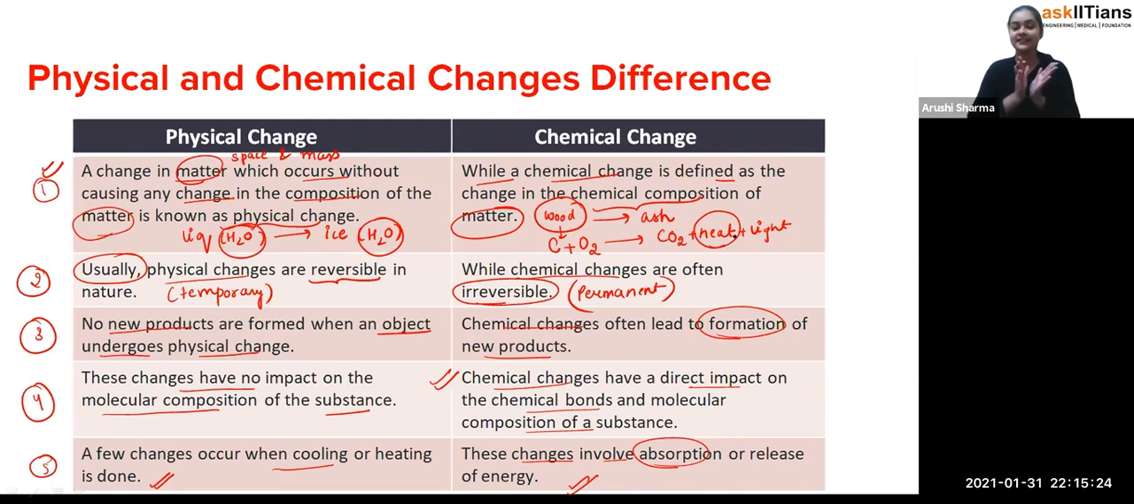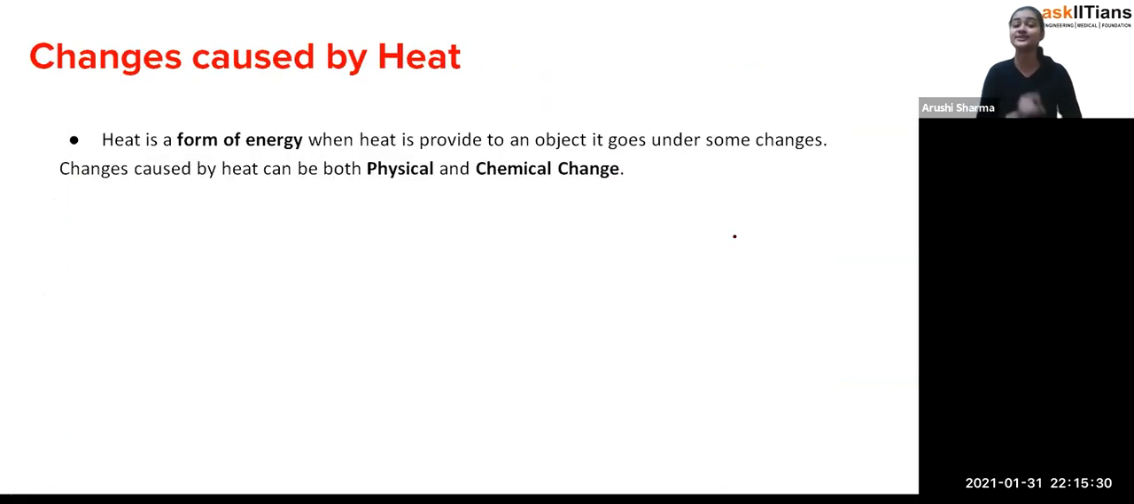Exactly. So now we'll move to our next topic. Okay, so the next topic is changes caused by heat. You'll say, ma'am, why do you laugh? Actually, I was thinking that now I'm going to teach you some types of changes as we have seen in the starting. But now it's changes caused by heat. Oh, so I was like, oh, yes, this topic is also here.